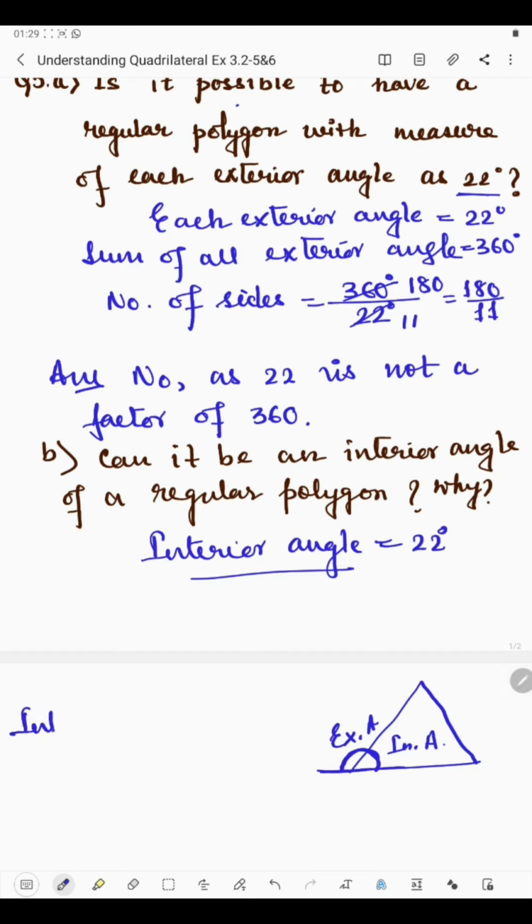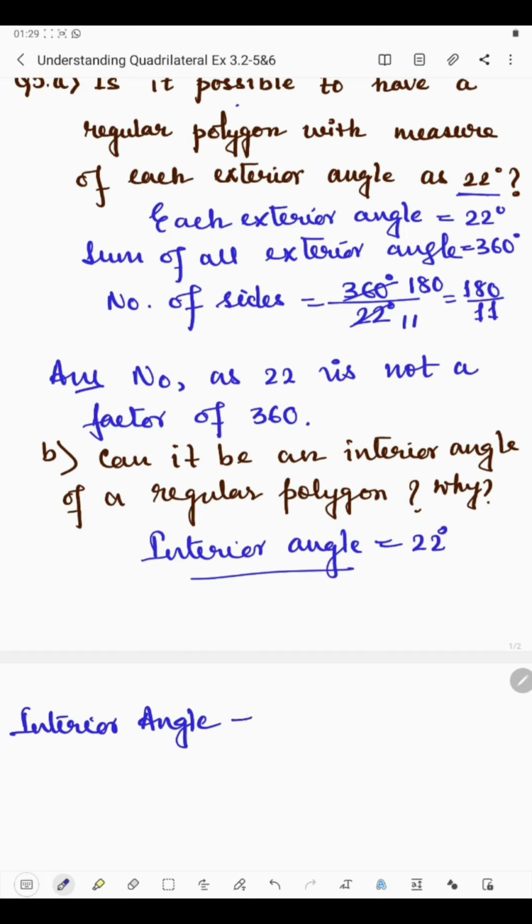So we'll write interior angle plus exterior angle is 180 degree. Now the interior angle we have considered as 22 degree. So what will be the exterior angle?